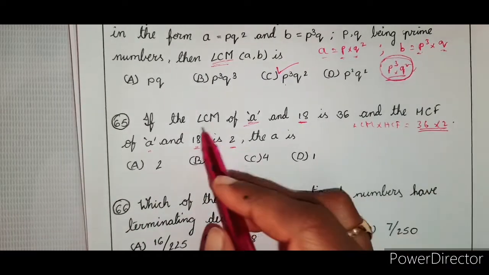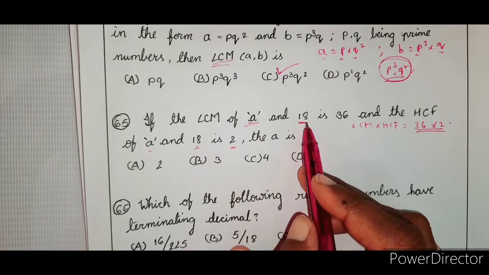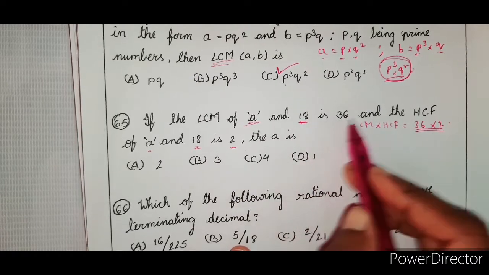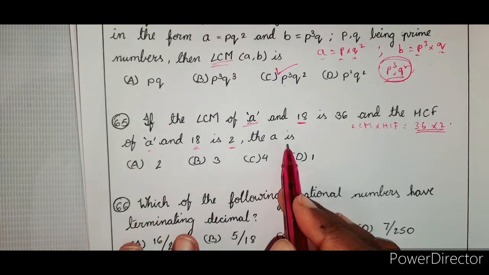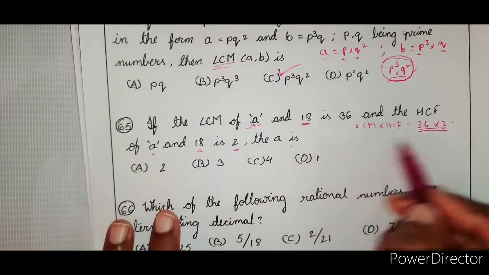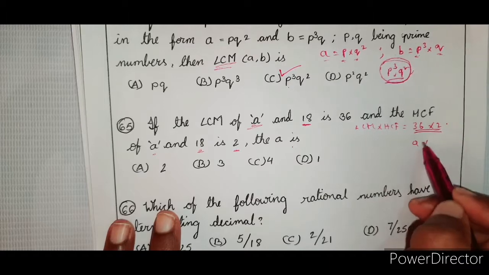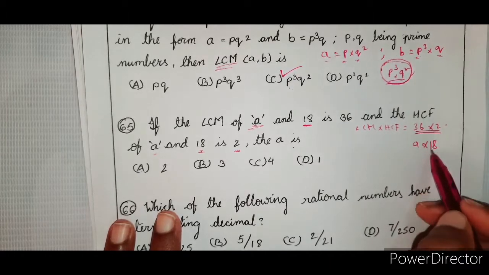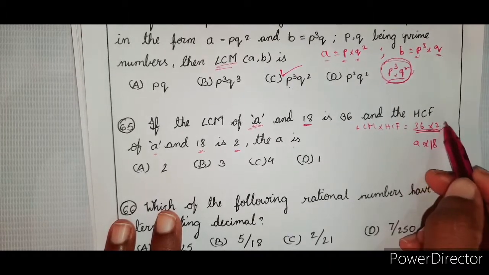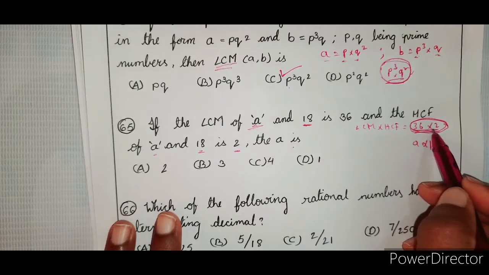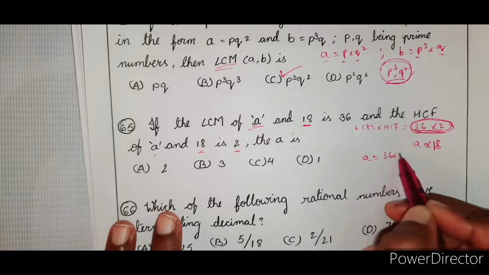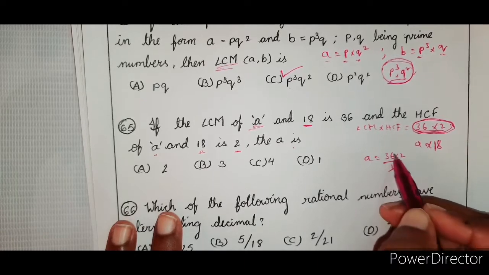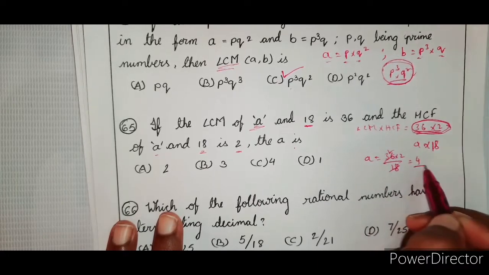Now, one of the numbers is a and the other number is 18, and the product is 36 into 2. So, therefore, a is equal to 36 into 2 by 18. 18 2s are, so that is equal to 4.